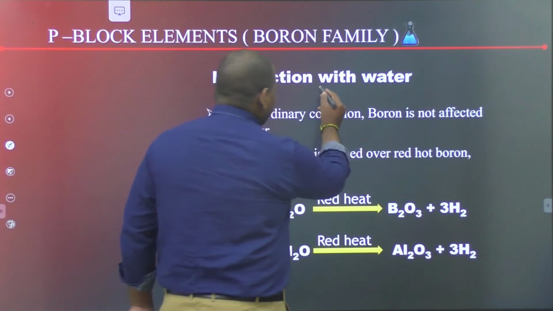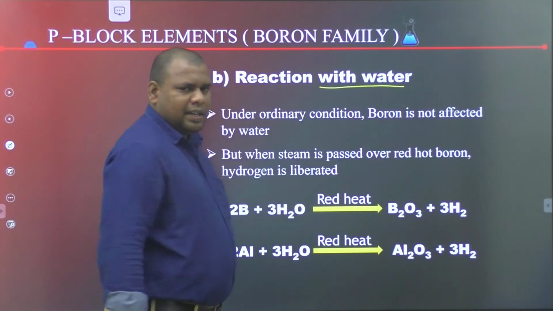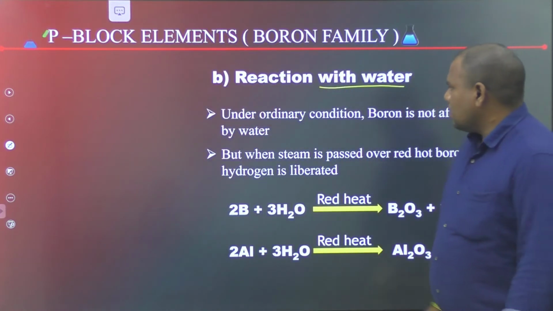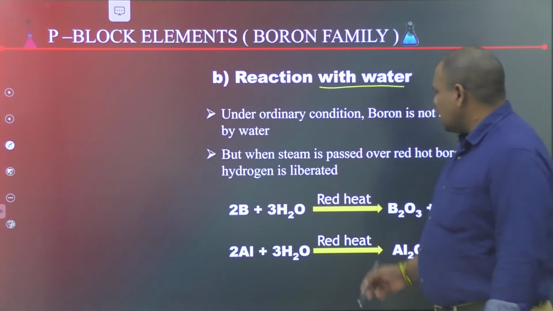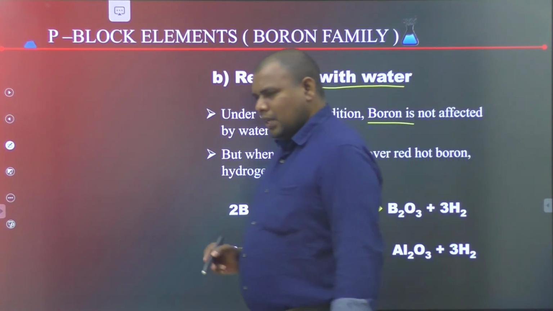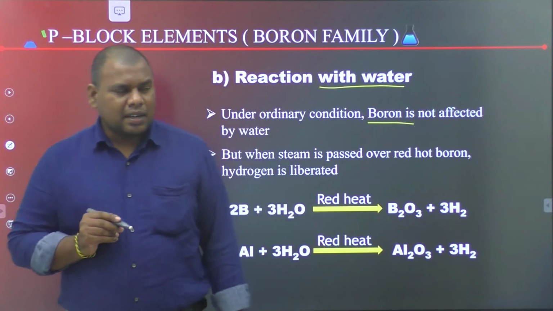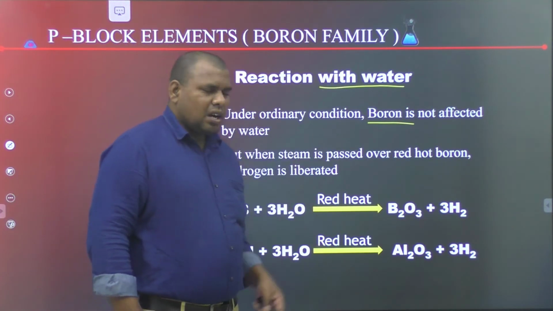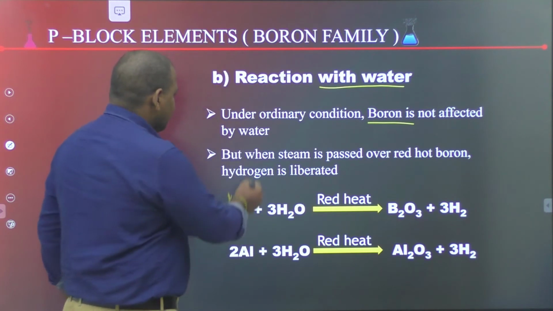The second property is reaction with water. Under ordinary condition, boron is not affected by water.